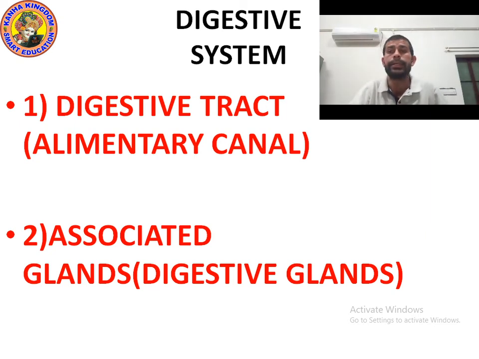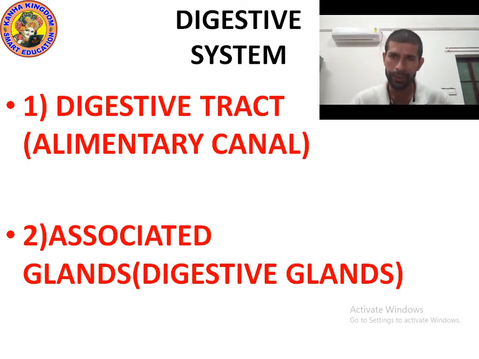Okay kids, digestive system. As you can see on the screen, the digestive system can be divided into two parts. The first part is called the digestive tract, which is also known as the alimentary canal, and the second part is called associated glands, which are also known as digestive glands.